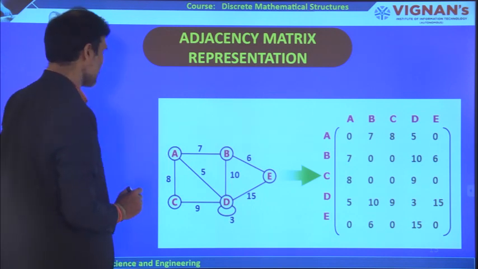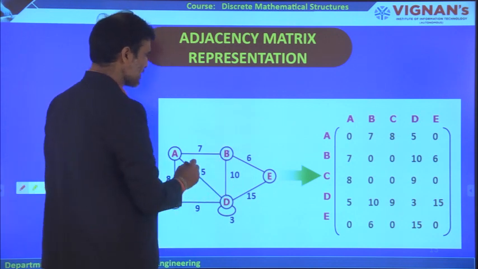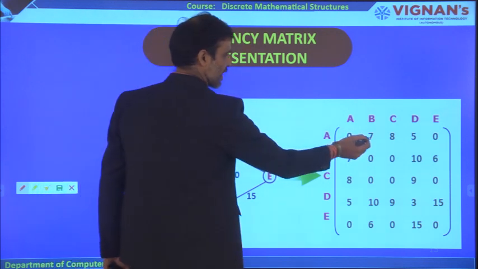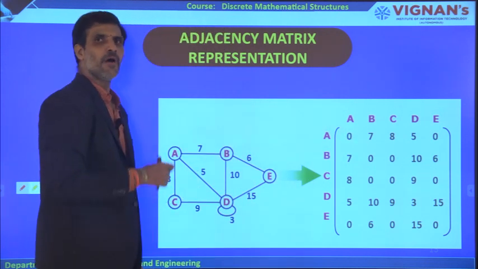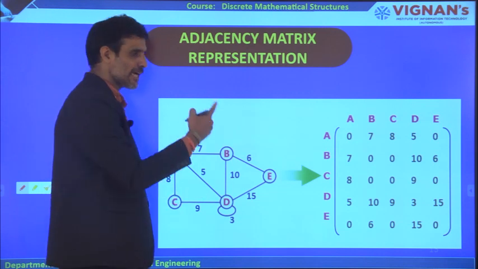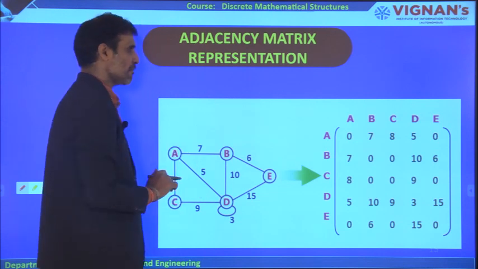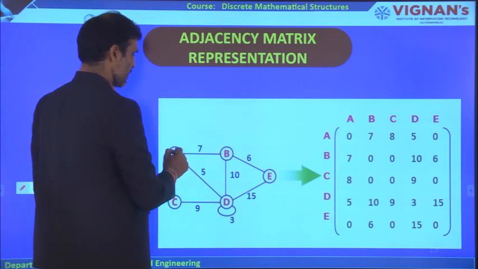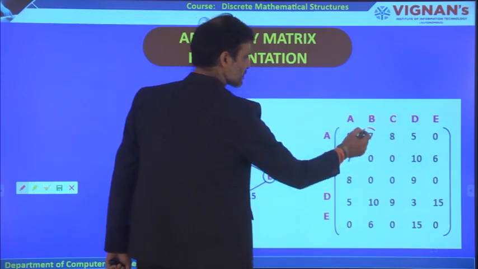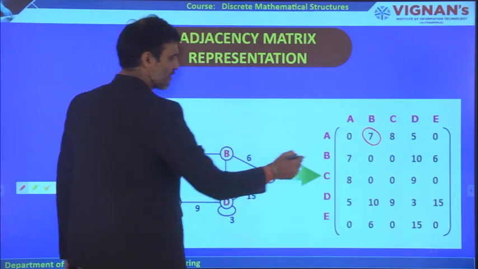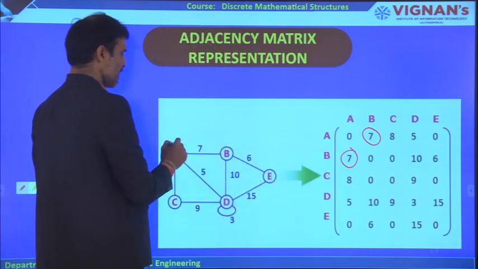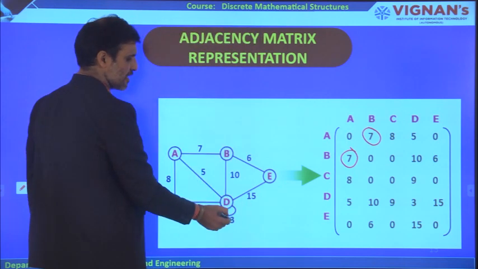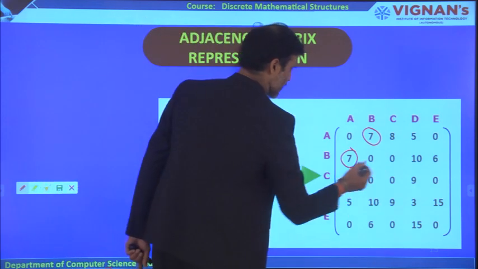So, how do we represent this in the form of a matrix? It is very simple. Whatever value that particular edge consists of, that value we are going to put here. Instead of putting 1 and 0, now we are going to put that weight value in that particular column. That is the difference between matrix representation for an undirected graph and an undirected weighted graph. So, A to B, it is 7. Similarly, B to A is also 7. But A to A there is none, B to B it is equal to 0. Like this we are going to get. D to D it is given there in edge 3, therefore you will get that.